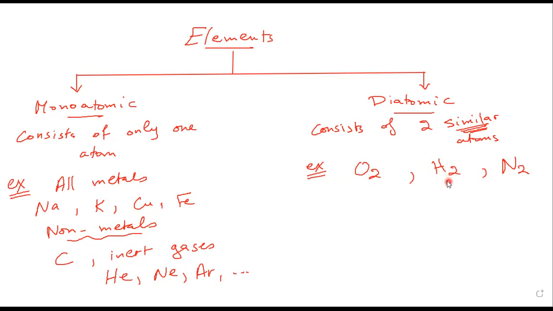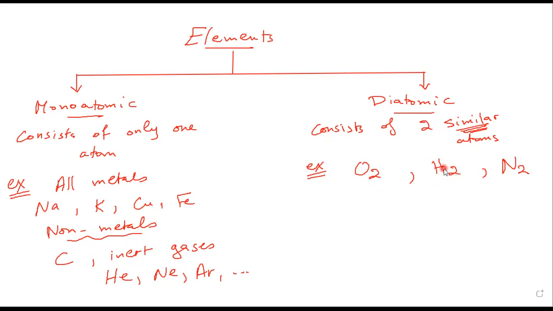For hydrogen, it's the same. Every two hydrogen atoms are bonded together chemically to form the hydrogen gas. Hydrogen gas consists of two similar hydrogen atoms bonded together chemically to form the diatomic element.